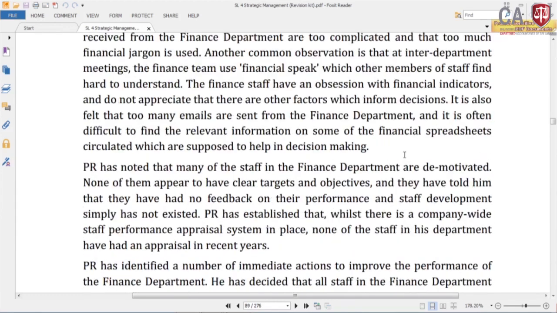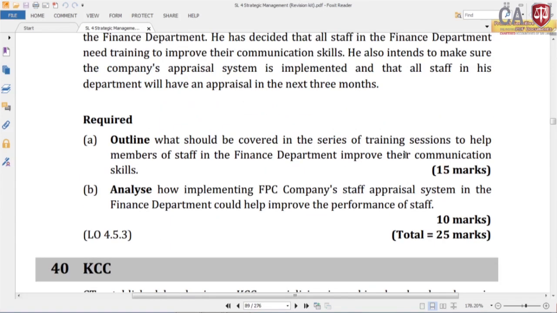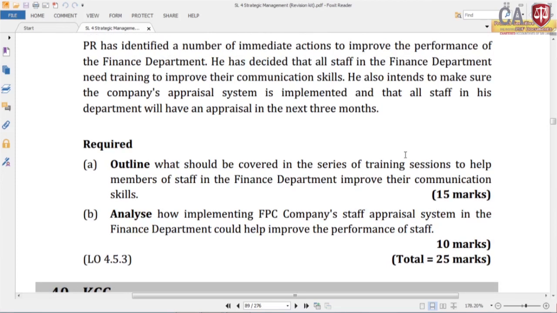Part B of the questions. So, what is the requirement here? Analyze how implementing the FEC company staff appraisal system in the finance department could help improve the performance of staff.